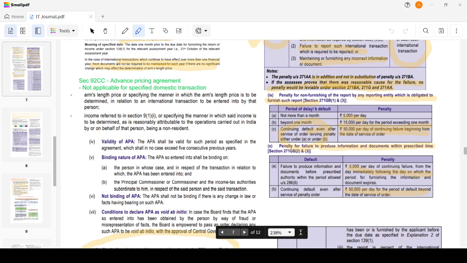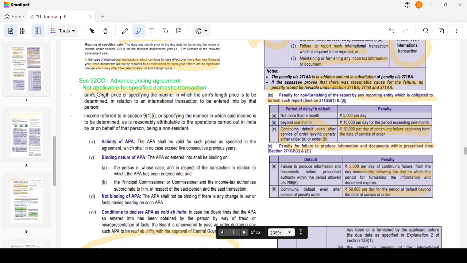We will start with advanced pricing agreement, APA. So first thing is that it is not applicable for a specified domestic transaction. For specified domestic transaction, we have seen that where the eligible business are being entered into, right? Transactions between eligible business and other business, those will be known as specified domestic transaction if the value is beyond 20 crore, right? So advanced pricing agreement will not be applicable to specified domestic transactions.